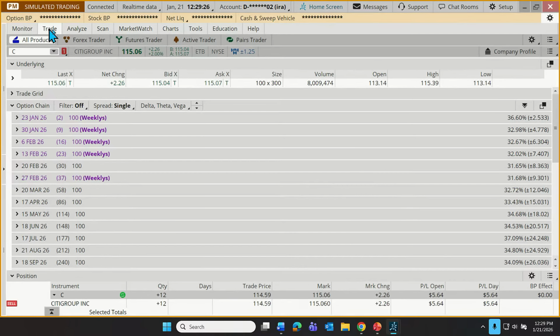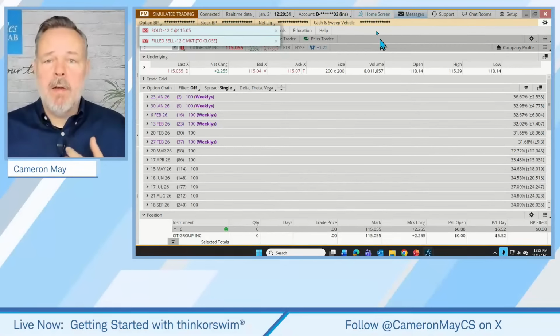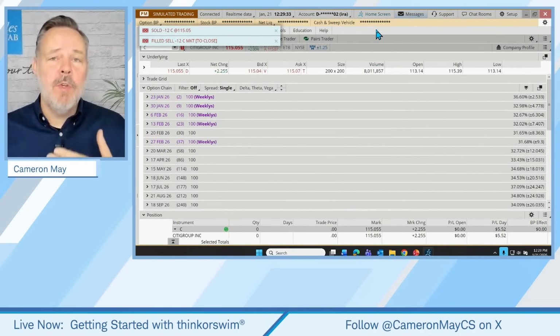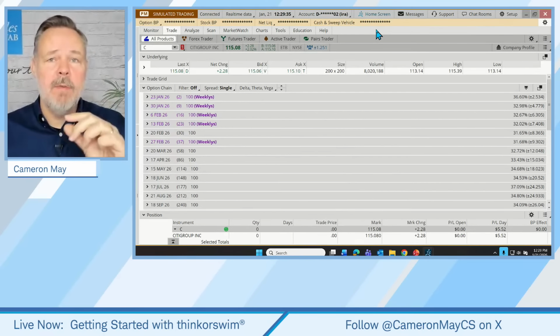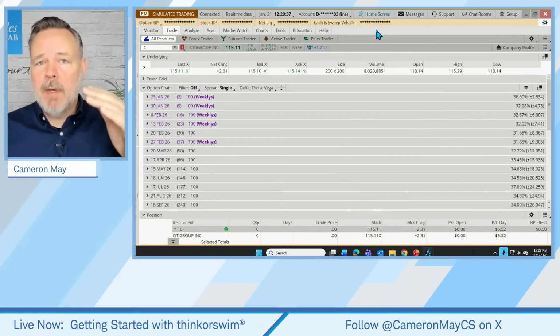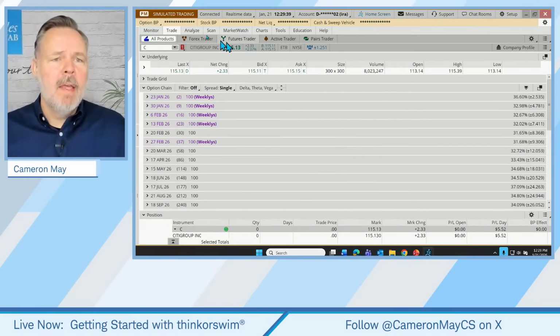So there are a couple of the basic features of the Monitor tab, the Trade tab. As I've shown you in my lessons, I go into these tools in much greater detail if you want to see those.